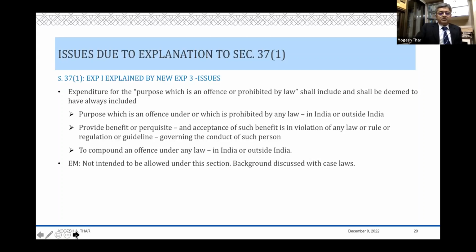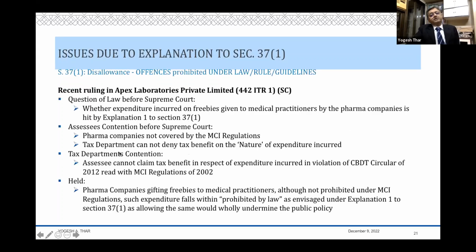And so the explanatory memorandum says that something which is not intended to be allowed under this section has been allowed, and then they discuss the background with case laws, etc. So then after this amendment, we have this decision of the Apex Laboratories dealing with doctors' payments or doctors' perquisites.